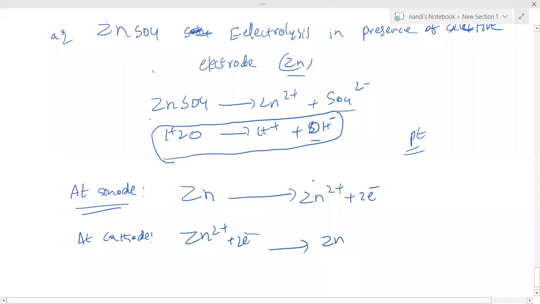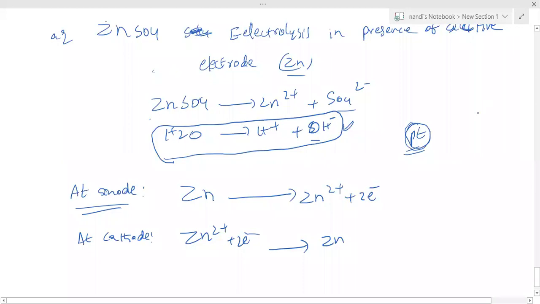At active electrodes, zinc is the anode I'm taking, so oxidation takes place. So here water is not participating in active cases. In the new case, with inert electrodes, water is going to participate because zinc is not there; just ZnSO4 solution is present. In this electrolysis only ZnSO4 solution is present, and the two electrodes have no zinc.